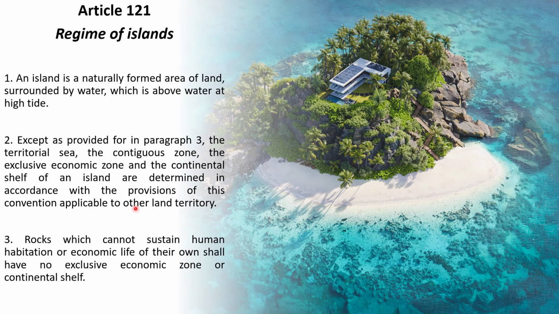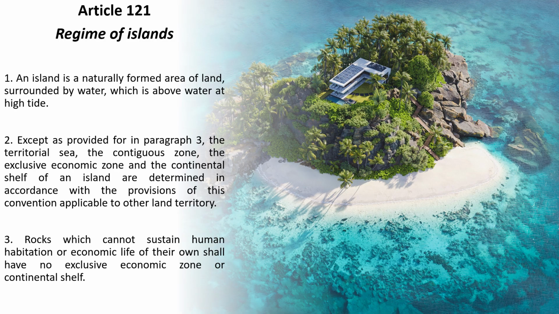In Article 121, clause 3, it also says that rocks which cannot sustain human habitation or economic life of their own shall have no exclusive economic zone or continental shelf, right? So that means if you have a landmass within a water body, and that landmass cannot sustain any human habitation or economic life, then we cannot call it an island.